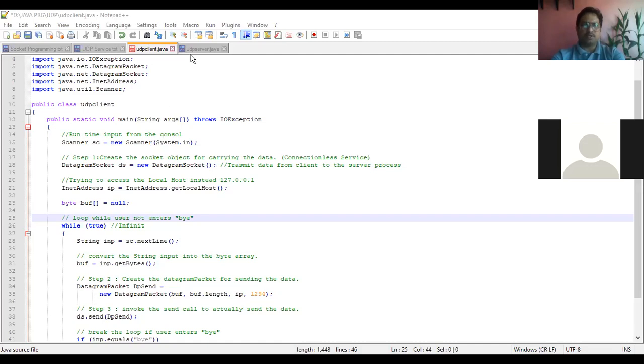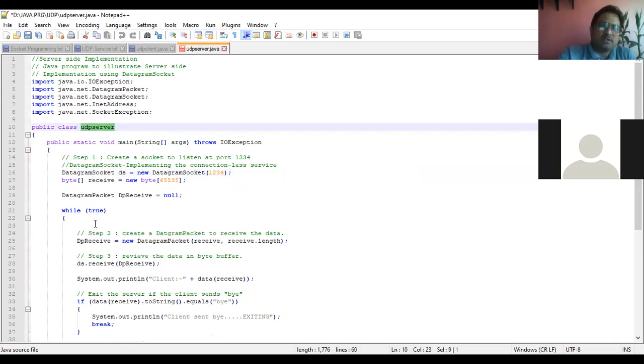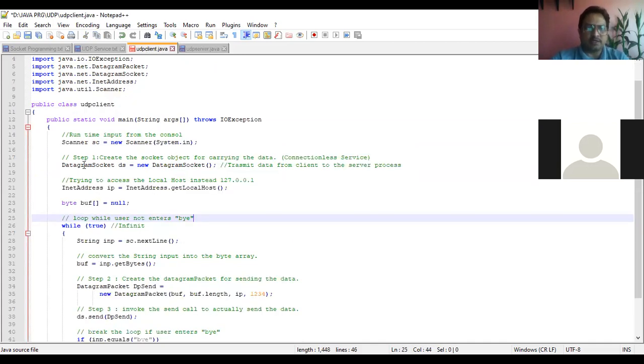Now let's move to the server implementation. Here at the UDP server, I have named the class UDPServer. So here we will create a server socket. Which class will I use to create a server socket? Anyone? Let me know. To create a client socket, I have used the DatagramSocket class.